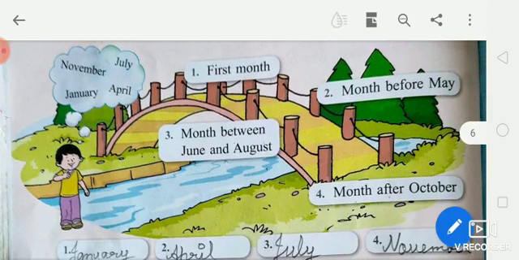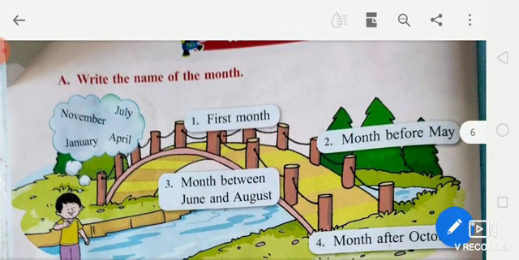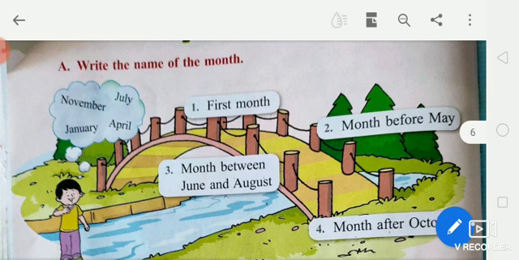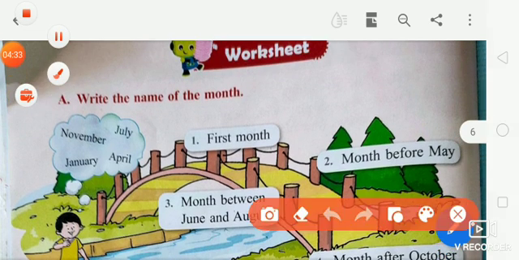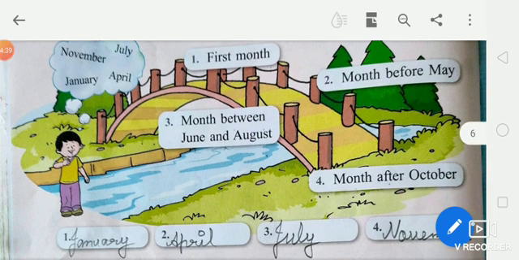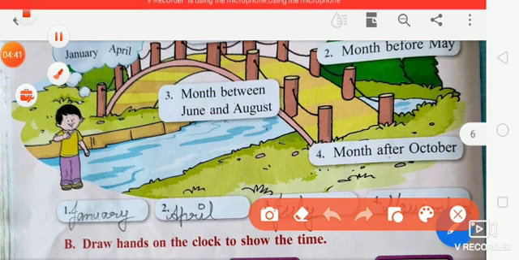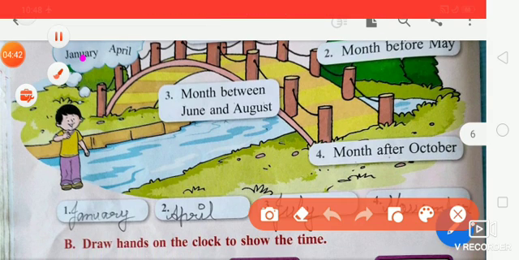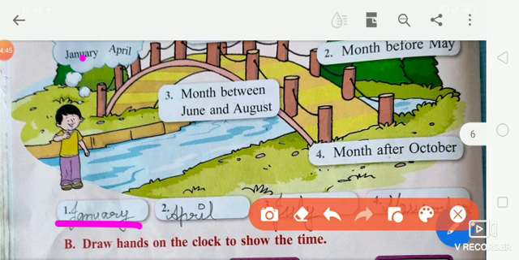So students, now the next page, a worksheet. First exercise, write the name of the month. Here is a hint box, fill in the month name. First month, January. Spelling: J-A-N-U-A-R-Y, January.